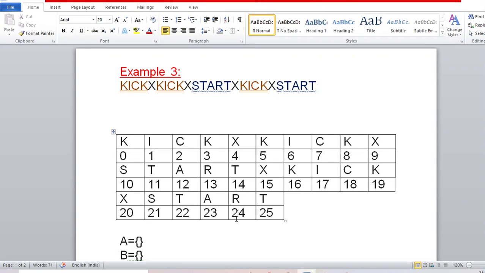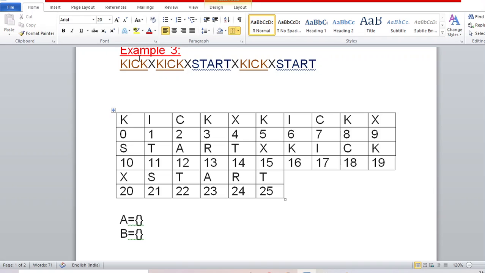Now, how to do the code? I am taking example 3 here and the index of each character is present in the next line. And I am taking two arrays A and B to store the index of the kick and to store the index of start. So the array A will be 0 because the kick starts from here, then 5 and the kick starts from here, and 16. And the array B will be 10 and 21.